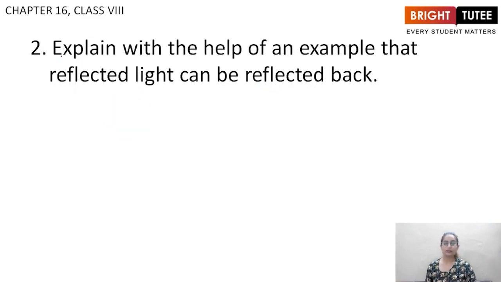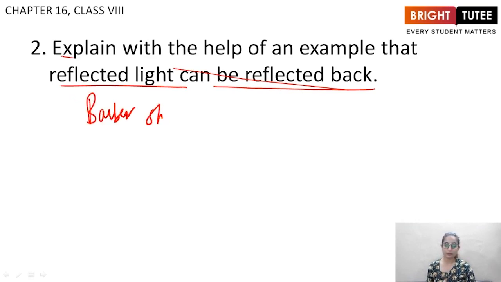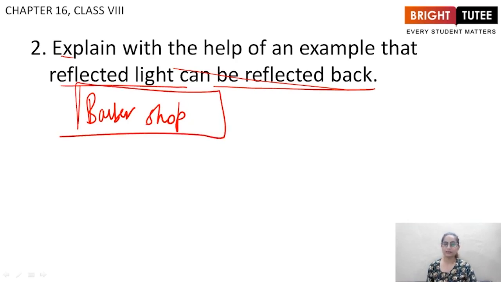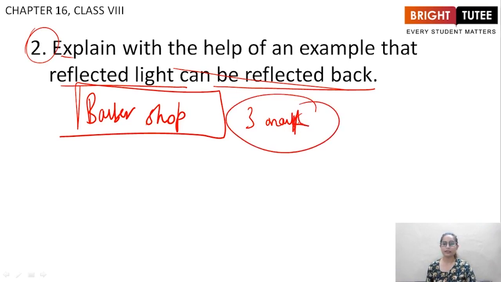Next question, explain with the help of an example that light reflected can be reflected back. You have to give an example. So here the example can be taken from a barber shop, right? The example that I explained in the lecture itself, you can explain that similar example, or you can use any other example where you see fit that reflected light is being reflected again. So right, this is the second question and this is a 3-mark question, but this is very less likely to come, right? But still you must know.